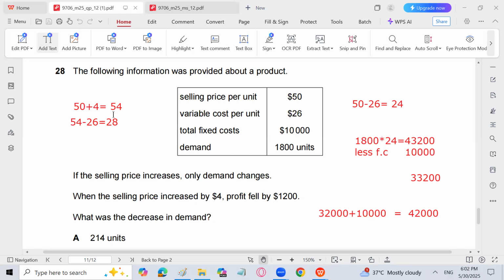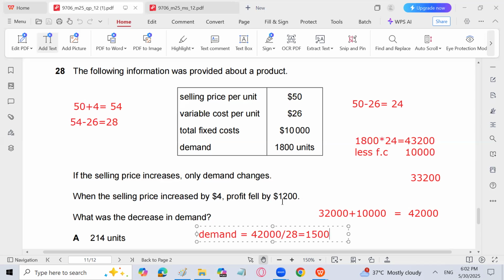If the selling price increased by 4 and the profit has fallen by 1200, so profit is now not 33,200, it is 32,000 plus 10,000 fixed cost. 42,000 is the total contribution and the contribution per unit is 28. So I can find now the demand or the units sold under this case: total contribution 42,000 divided by contribution per unit 28. So 42,000 divided by 28, that is 1,500 units, right?